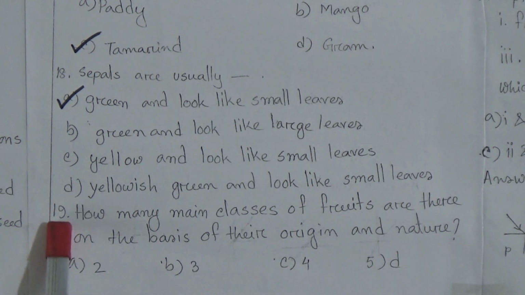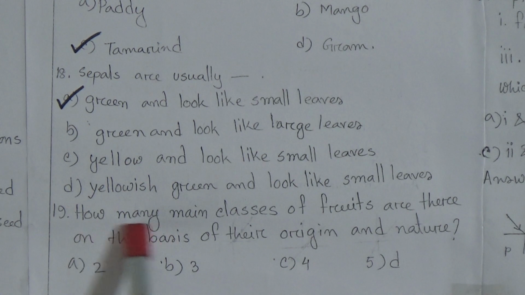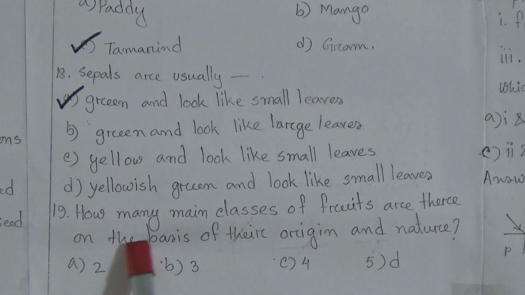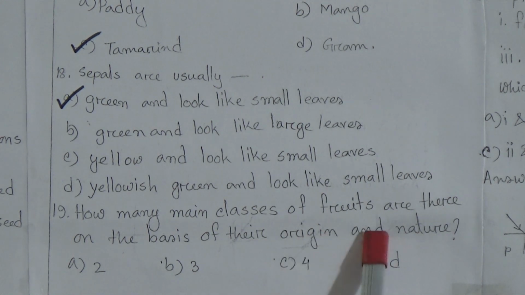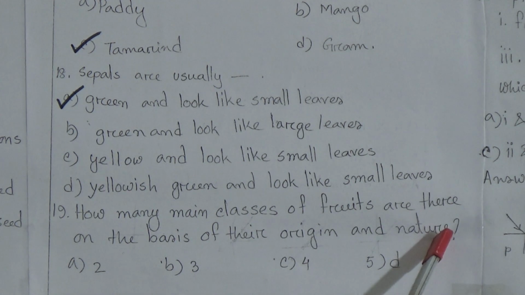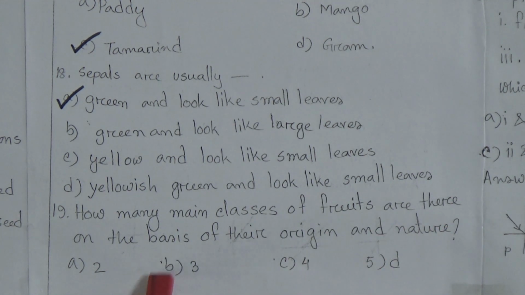The next question, question number 19. How many main classes of fruits are there on the basis of their origin and nature? Dear students, we have discussed the fruits. When we discussed the chapter, there are 3 types of fruits. One is simple, another is multiple, and the last one is aggregated. So the answer will be B.